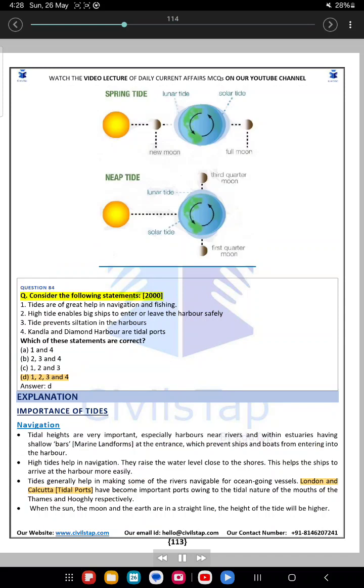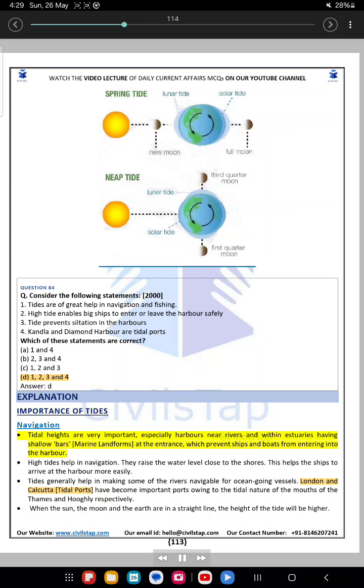Question 84. Consider the following statements, 2000. 1. Tides are of great help in navigation and fishing. 2. High tide enables big ships to enter or leave the harbor safely. 3. Tide prevents siltation in the harbors. 4. Kandla and Diamond Harbor are tidal ports. Which of these statements are correct? A. 1 and 4. B. 2, 3 and 4. C. 1, 2 and 3. D. 1, 2, 3 and 4. Answer: D. Explanation. Importance of tides in navigation.